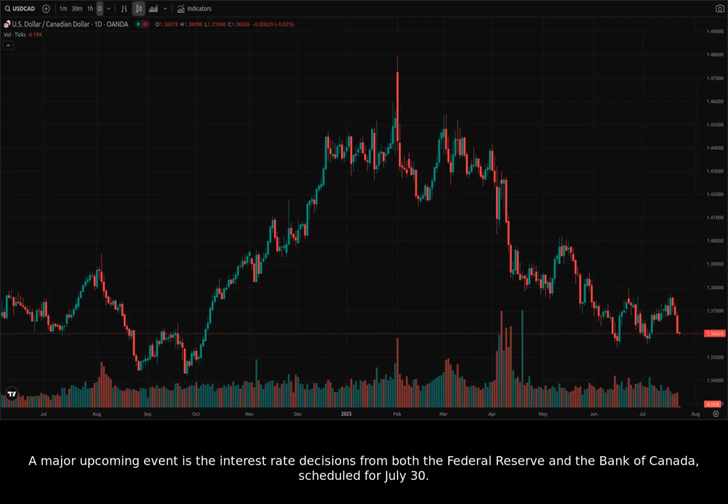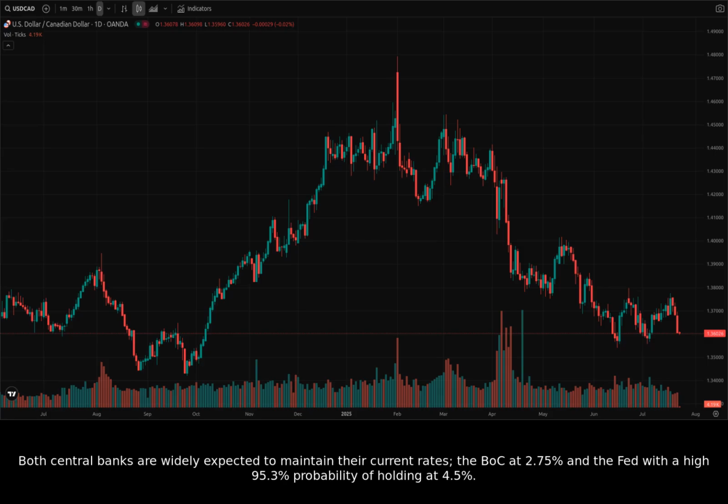A major upcoming event is the interest rate decisions from both the Federal Reserve and the Bank of Canada, scheduled for July 30th. Both central banks are widely expected to maintain their current rates, the BoC at 2.75% and the Fed with a high 95.3% probability of holding at 4.5%.